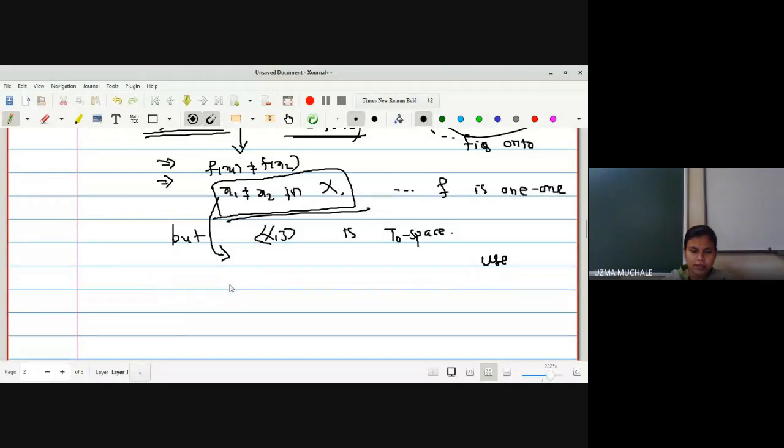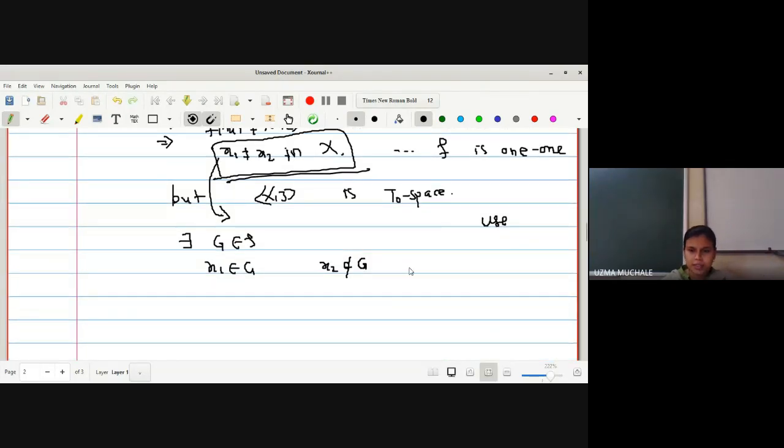Using the definition of X2 being a T naught space, I can say there exists an open set G which contains x1 but does not contain x2. Or you can write another statement for this: you can say that x1 does not belong to G, or x2 belongs to G. Anything you can.